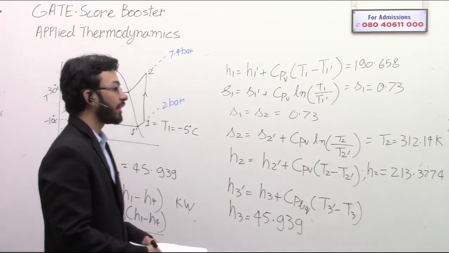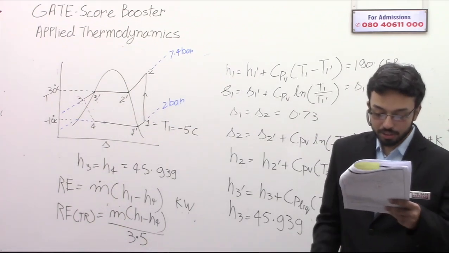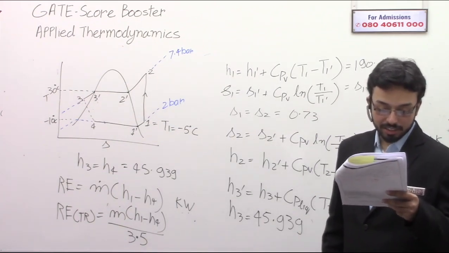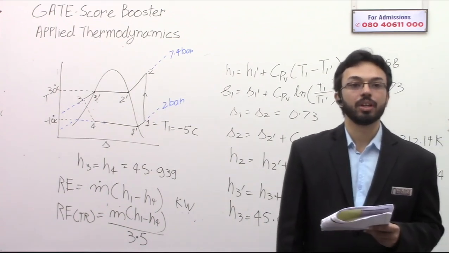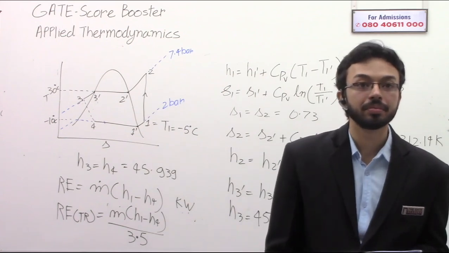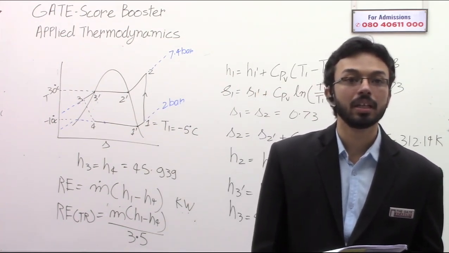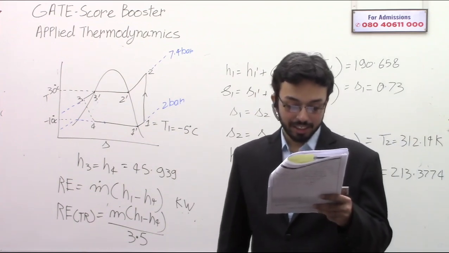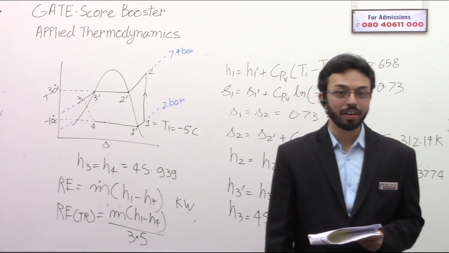Because 1 ton of refrigeration is equal to 3.5 kilowatt. Yes, so the answer will be 49.61 TR. Yeah, 49.4 is acceptable. COP is where you have made a mistake. I'm sorry to say that, but in COP you have made a mistake.